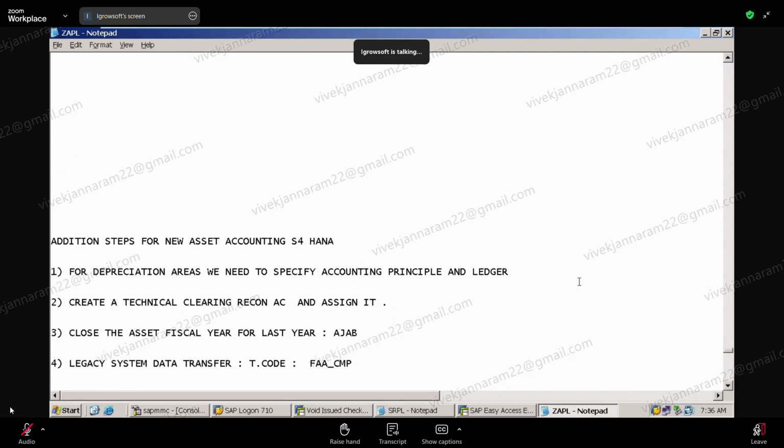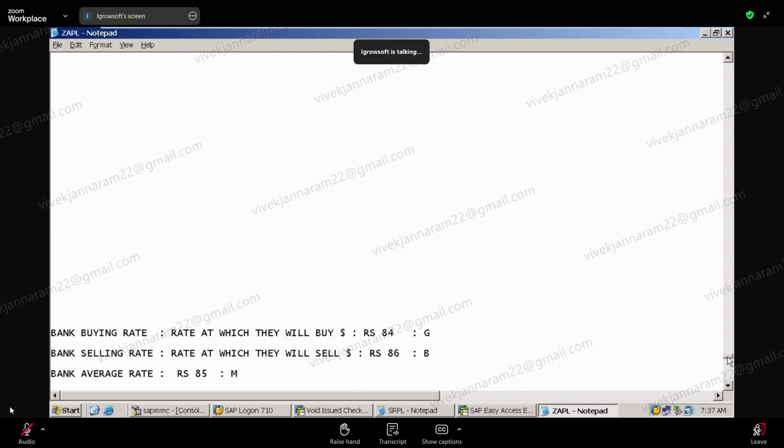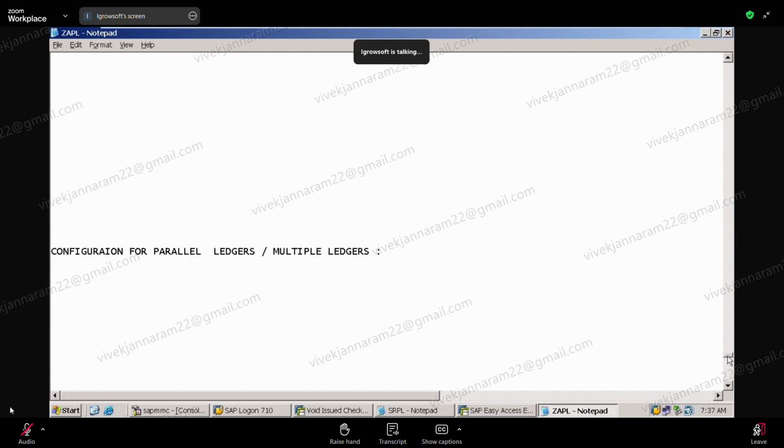Okay, table wise it's okay. So what are the main differences we have seen? But from the FI point of view, what are the differences you noticed? In FI point of view. Sir, we have to maintain accounting principles at the organization. First one? We have to maintain the accounting principle policy. Accounting principle has to be maintained. Correct. Next.